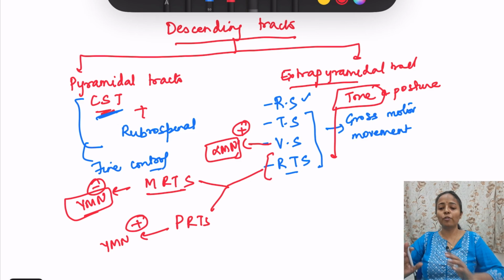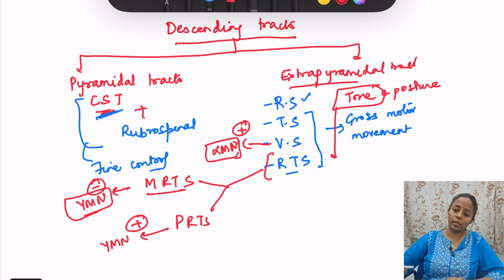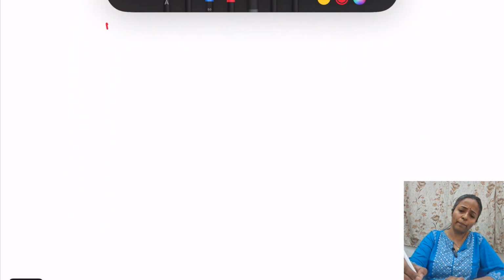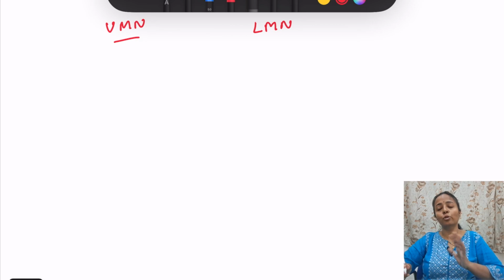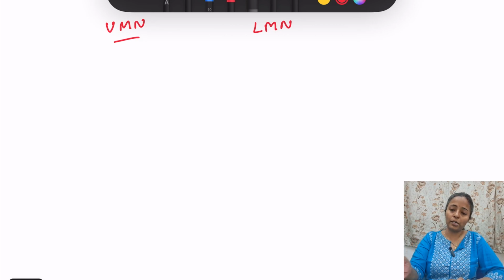Now moving on to some applied aspects: what is upper motor neuron lesion, lower motor neuron lesion, and Brown-Sequard syndrome. So first let's see what is UMN and LMN lesion. When corticospinal tract is injured, we get UMN features. UMN features, remember, there is rigidity, increase in the tone, when UMN is due to the injury of corticospinal tract.